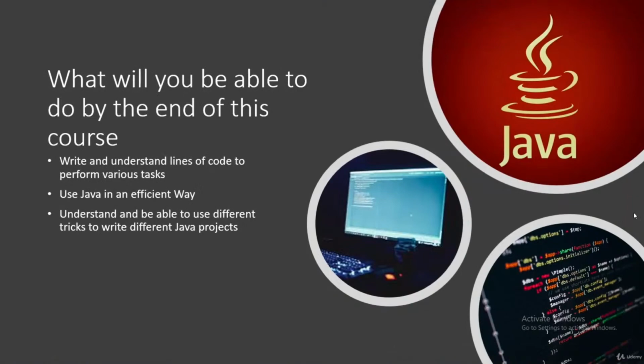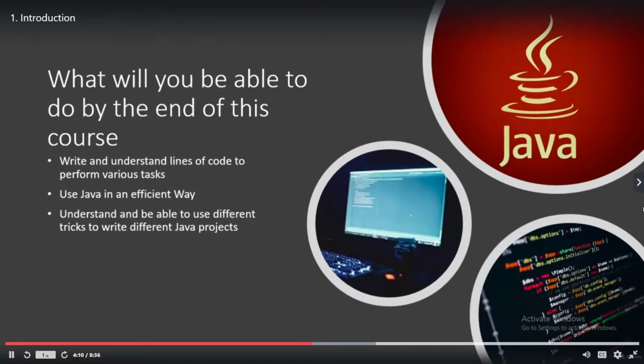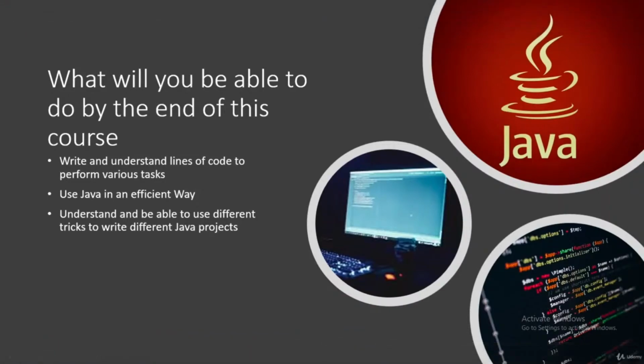Alright, so what exactly will you be able to do by the end of this course? The first thing that you will be able to do is write and understand lines of code to perform various tasks. What I'm trying to say is that you will be able to write your own lines of code, based on what you will have learned in this course. And with those lines of code, you will be able to perform any tasks that you want. Well, maybe not any tasks, because some are really complicated to make, but some basic tasks.